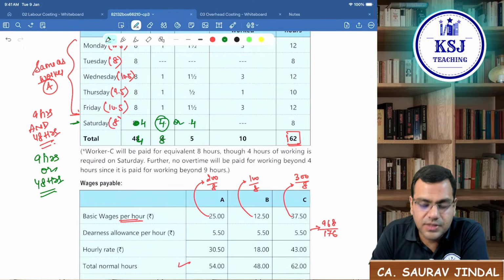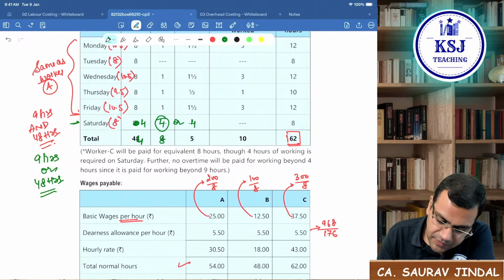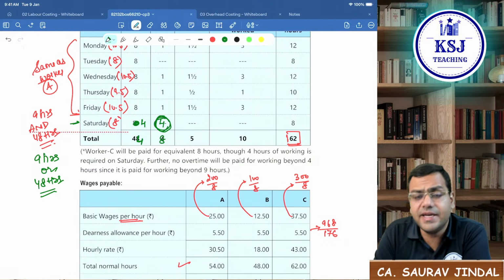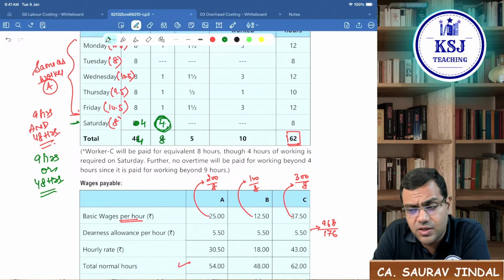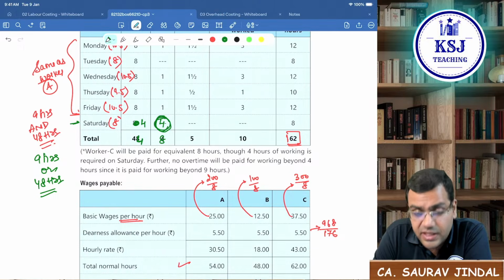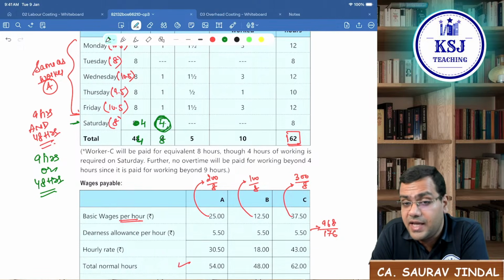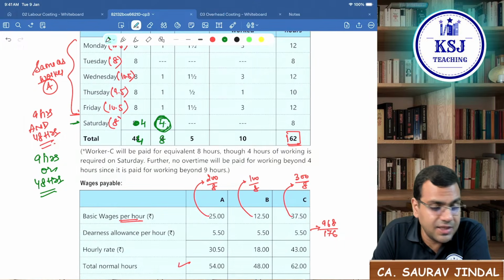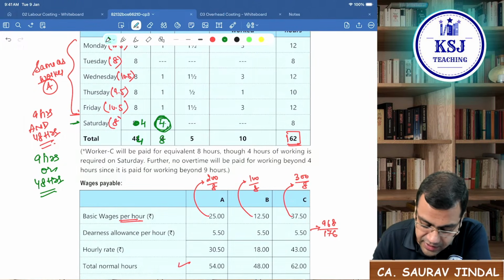What should I do? See, I'll rub this. If I put this 4 in the extra hours, is it okay? Now the worker is working for 44 plus 8, 52 hours. In this case, what is the condition? The condition says 9 hours or 48 hours.